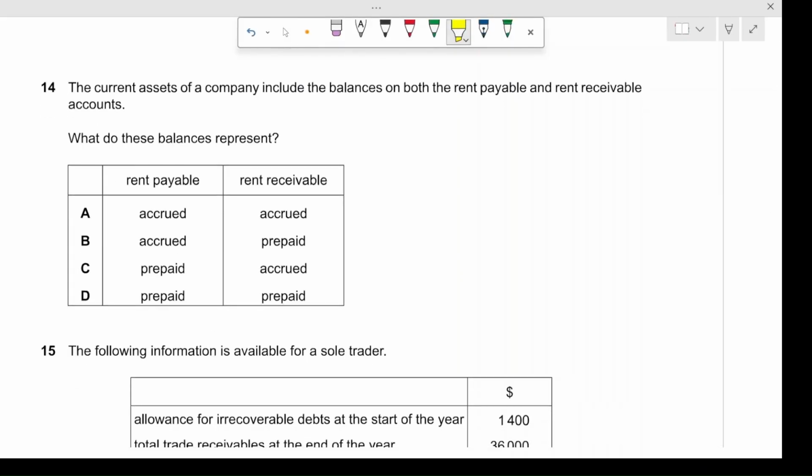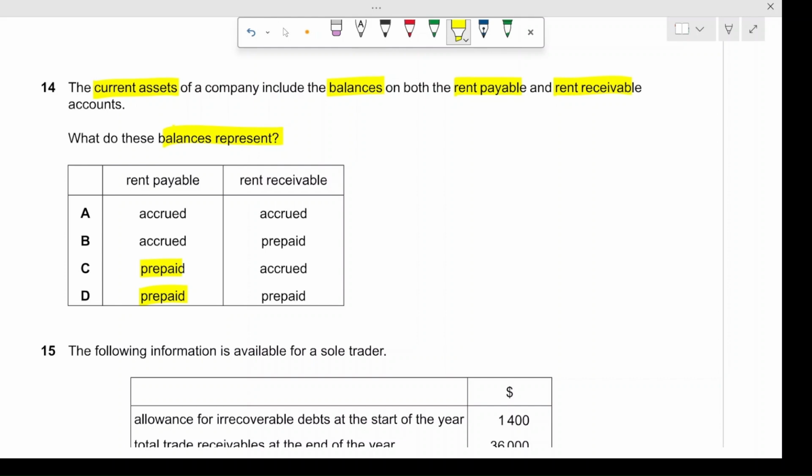Moving on to question number 14. The current assets of a company include the balances on both the rent payable and the rent receivable accounts. What do these balances represent? A debit balance on rent payable indicates prepaid rent, meaning you have paid it in advance, so this would be prepayment. Options C and D show that.